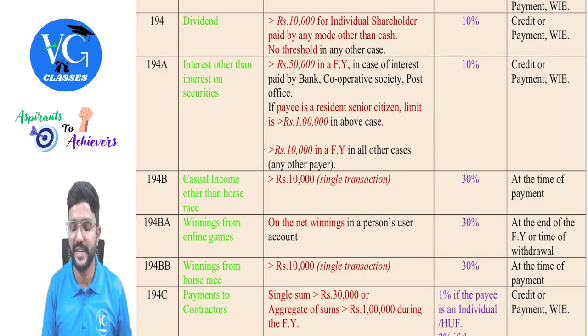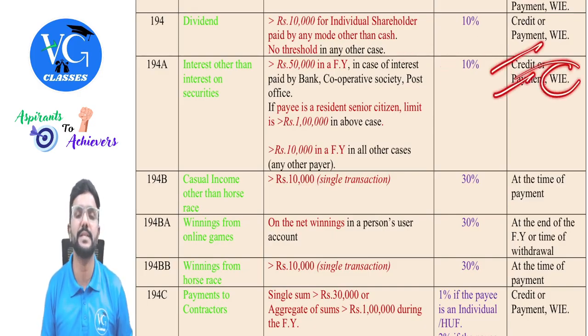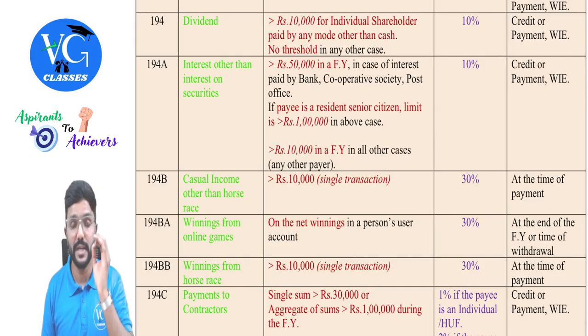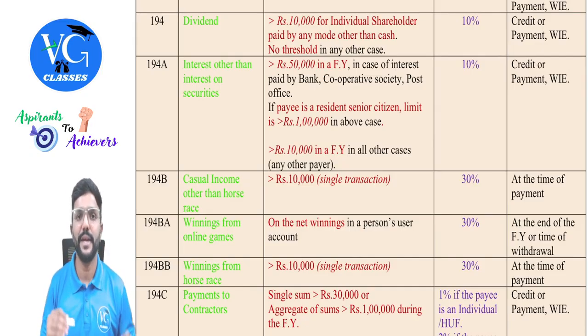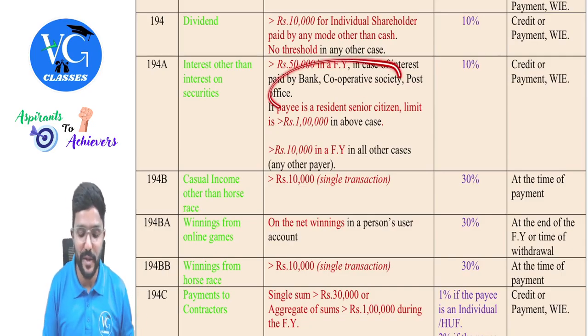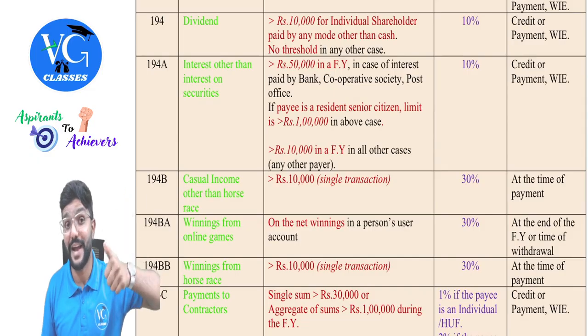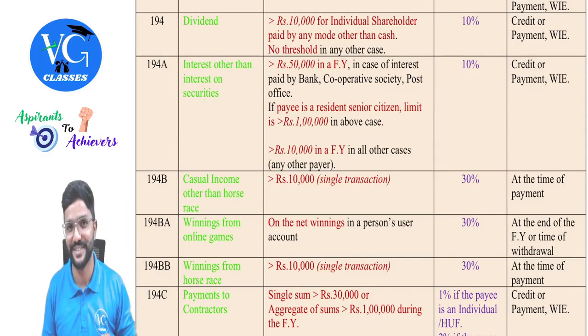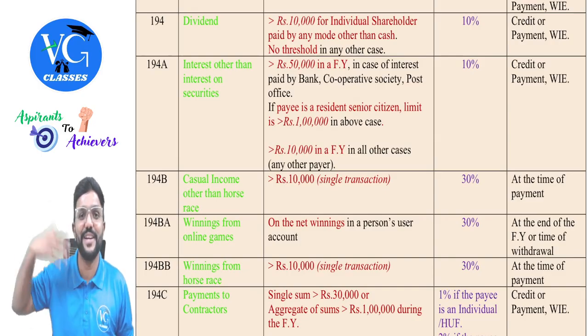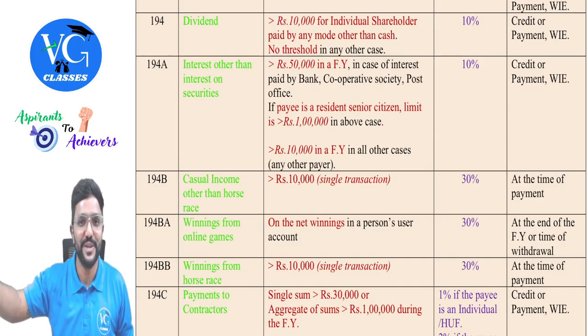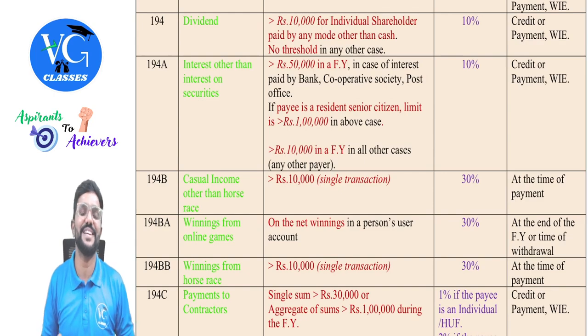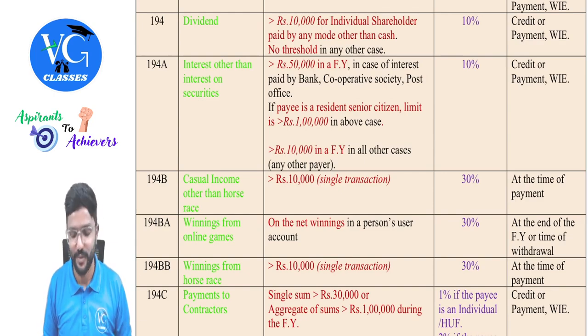And TDS has to be deducted at what rate? 10% at the time of credit or payment, whichever is earlier. But there is one exception: if the interest is paid to these people, don't deduct TDS. If the payer is a bank, cooperative bank, or post office, they will deduct. But assume I have taken a loan from a bank and I am paying interest to them. Should I deduct TDS? No. They are asking me not to deduct TDS.